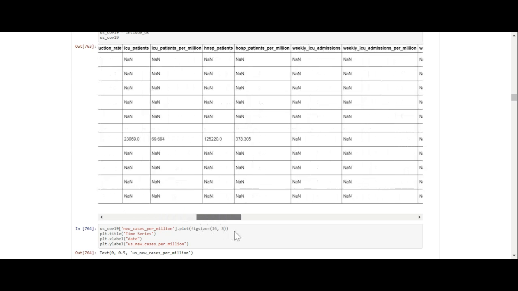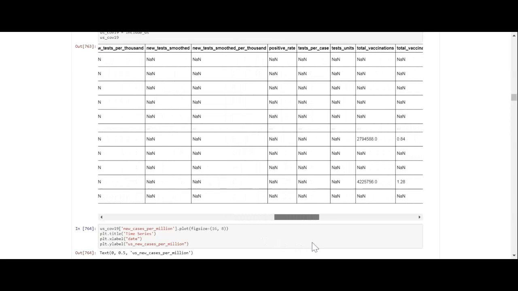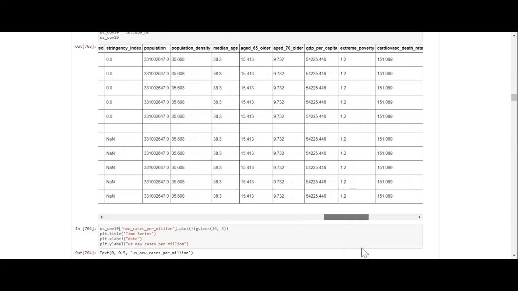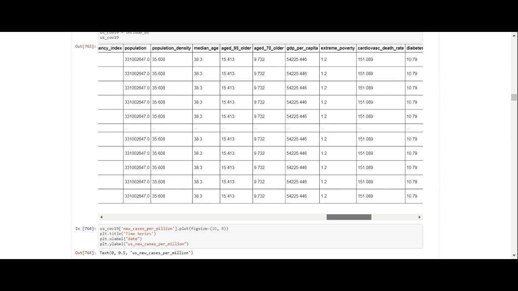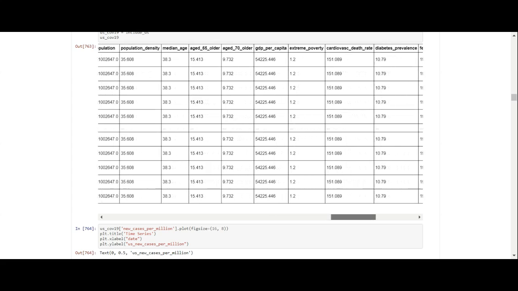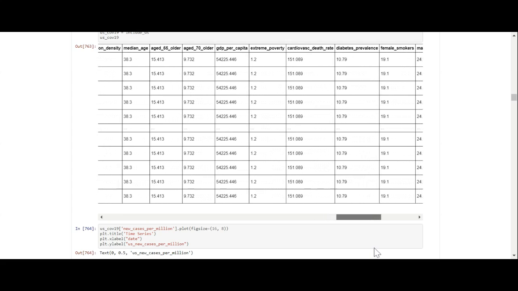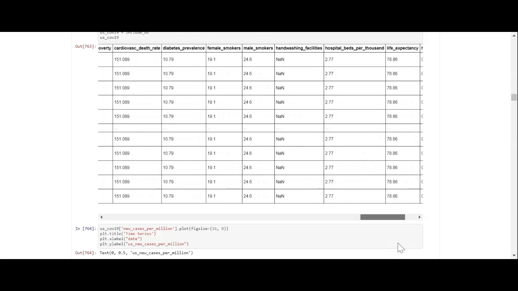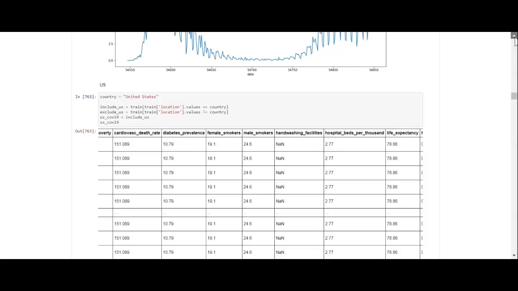And let's look at their hospital beds, because that's one piece of information that is in this data set. The median age in the US is 38, which is about 3 years younger than the UK. Extreme poverty looks like it's more than the UK. Hospital beds per 1,000 is 2.77.